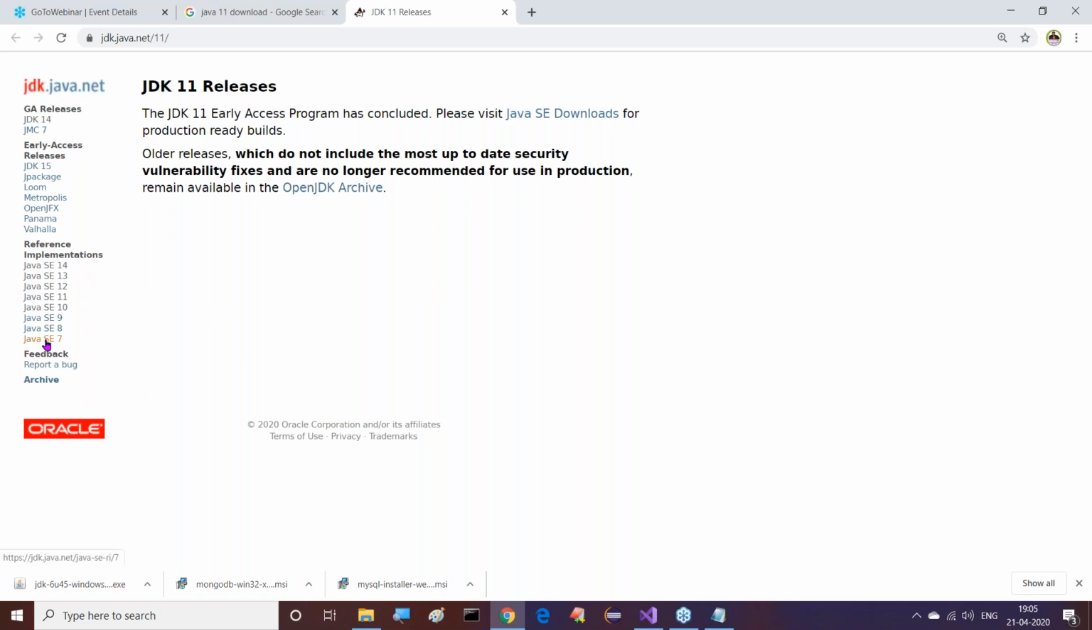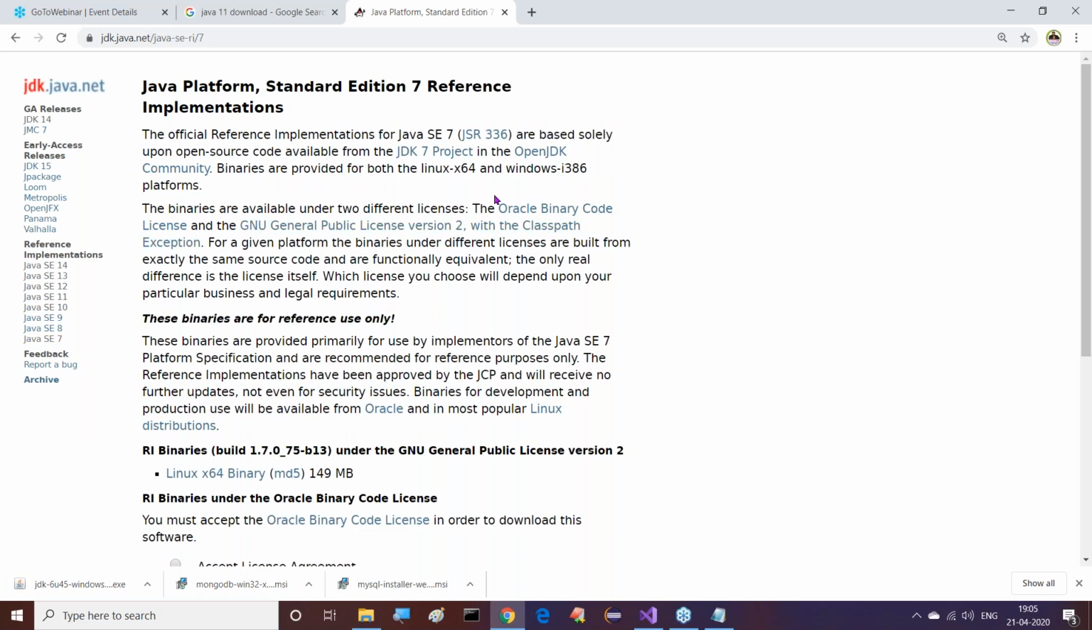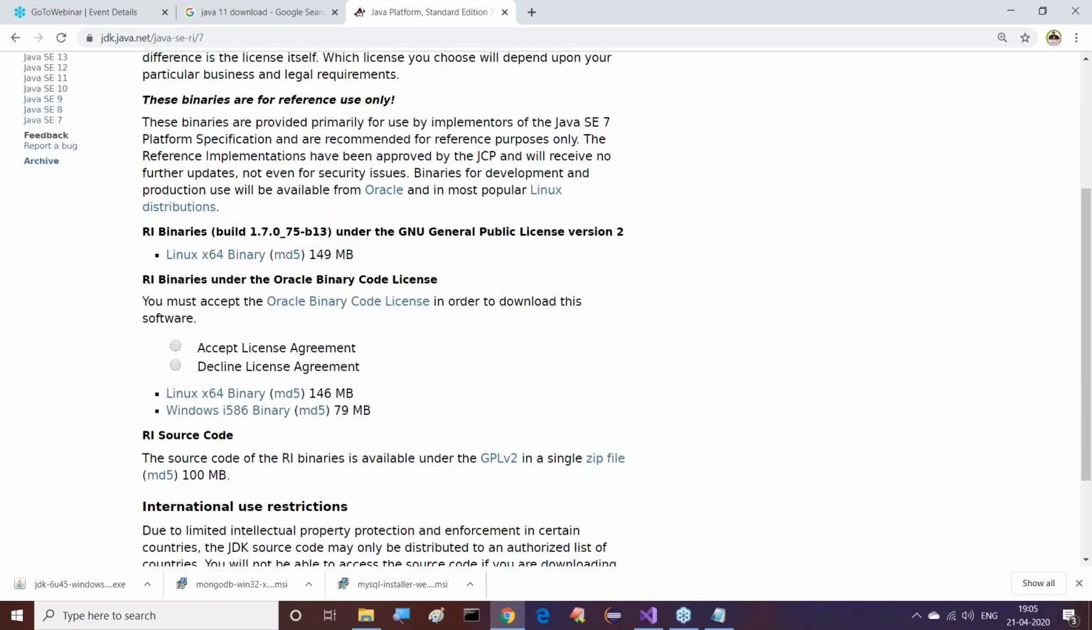But I want to download Java SE 7. Here they provided the OpenJDKs, Java SE 7. These are reference implementations which are provided by Oracle. So now let me open it. Java SE 7, let me click on it. Now here I'm able to get this.